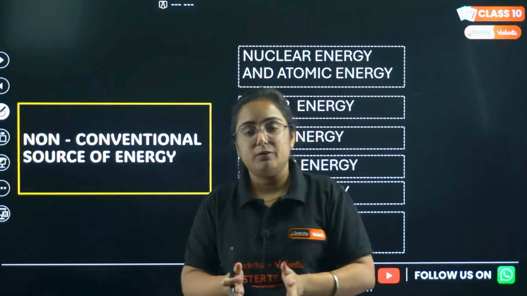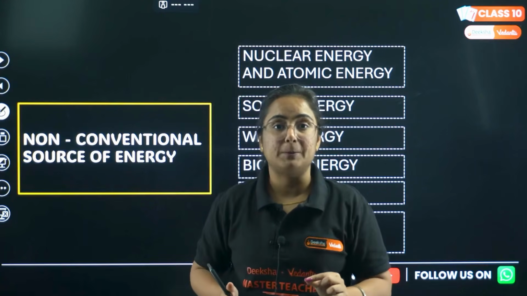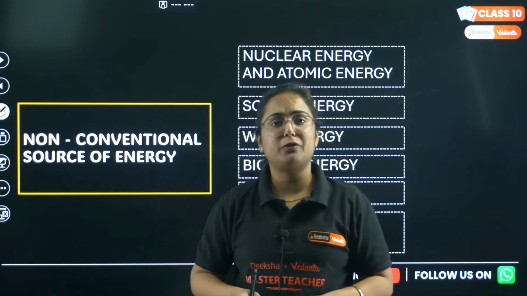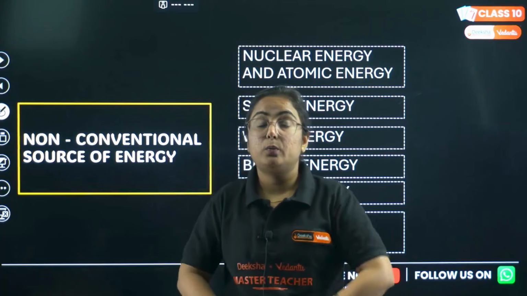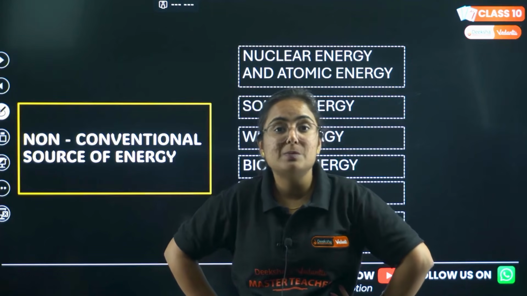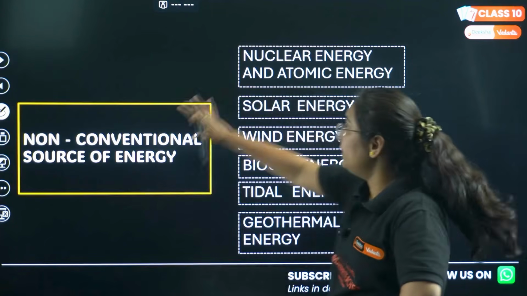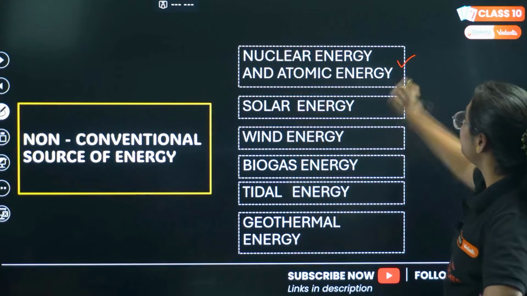The energy we studied up till now, for example energy from coal, is a conventional source of energy, because once coal is ended, it will take millions of years to regenerate, because it is a non-renewable source of energy. But here we will be studying the renewable sources of energy. The first one is nuclear energy.